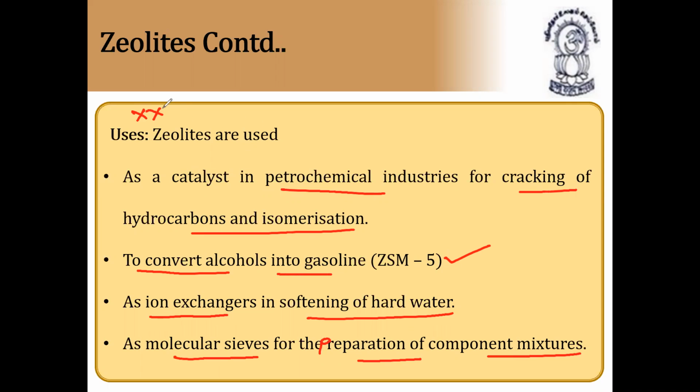All the uses of zeolites are very important. To convert alcohols directly into petrol, we can use a zeolite called ZSM5. Zeolites are mainly used as a catalyst in petrochemical industries for cracking of hydrocarbons and isomerization. Next, continuation.